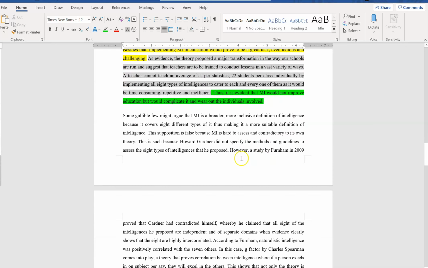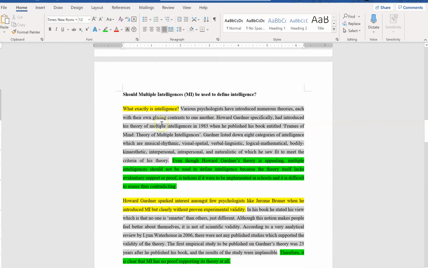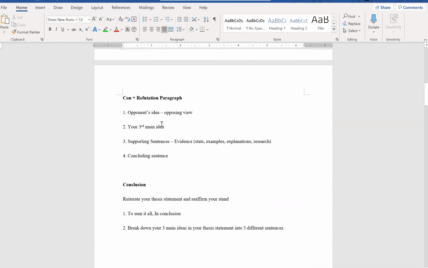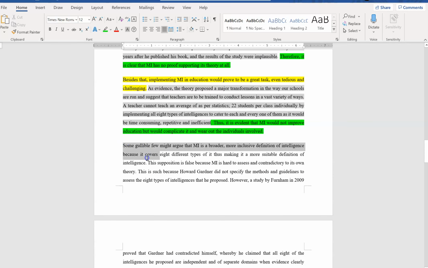Alright, so here we are coming to the counter refutation paragraph. This is very crucial because let's look at the structure again, because this is a bit different from whatever we have done in the first 2 paragraphs. Okay, so in the refutation, you need to put your opponent's idea first. Only then you have to talk about your main idea, followed by supporting sentences that support your main idea and not the opponent's main idea, and then the concluding sentence. Okay, so let's look at this one here.